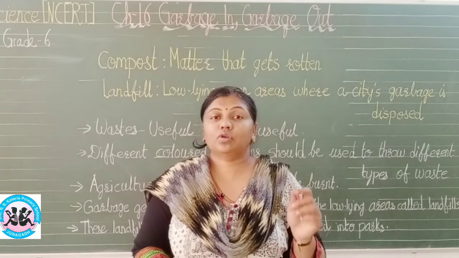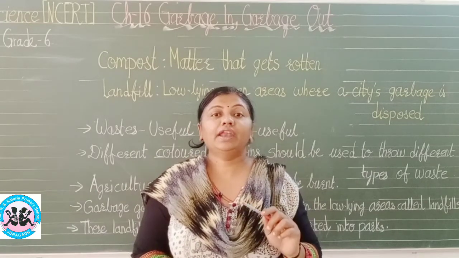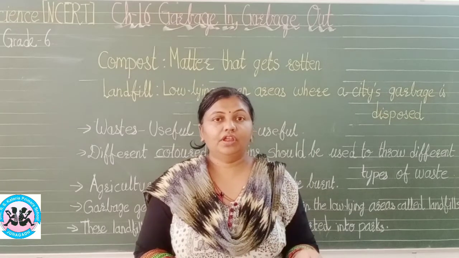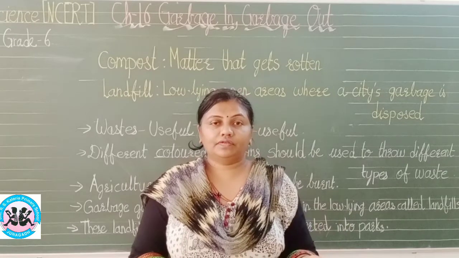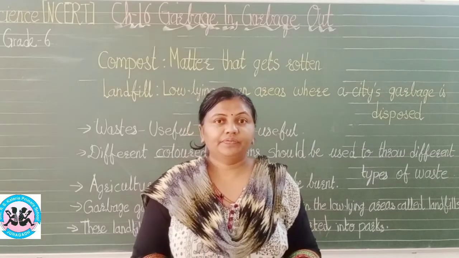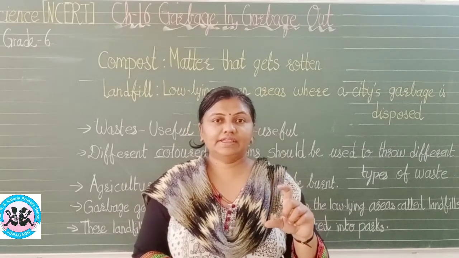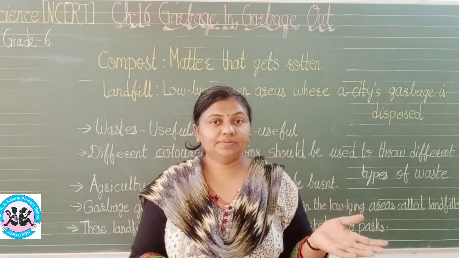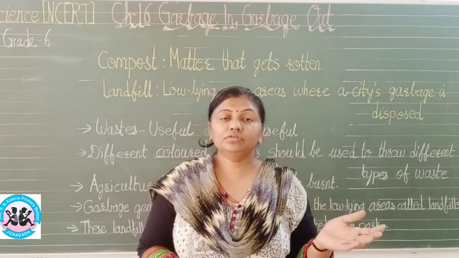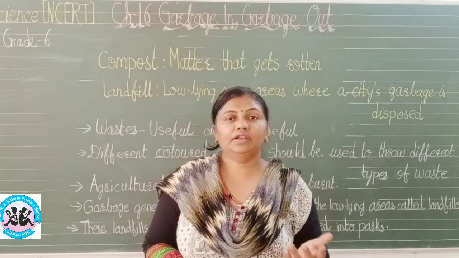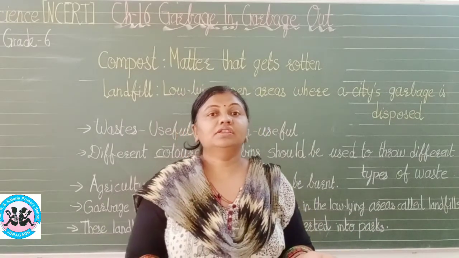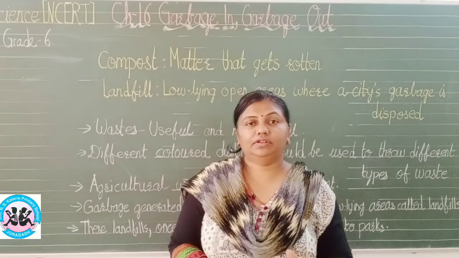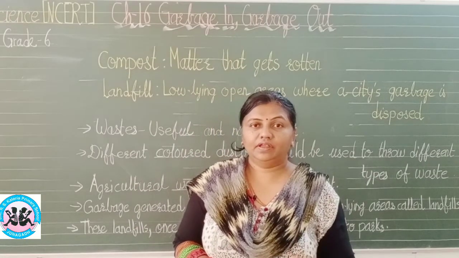But suppose the sauce bottle you are using, after the sauce gets over you throw away that glass bottle, isn't it? When you drink some cold drinks, those aluminium cans are there, some metal chips are there, all these you throw away, which cannot be decomposed, it cannot be used by anybody else. Such waste will be dumped into a pit.